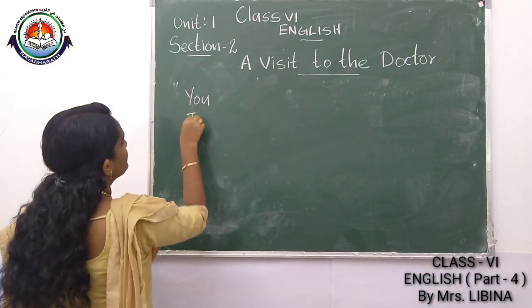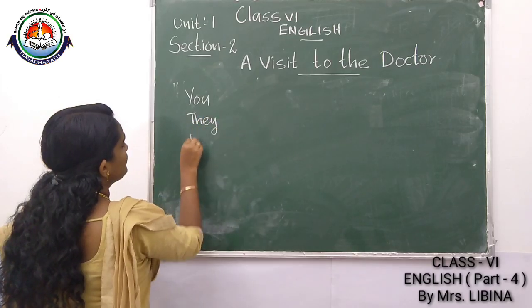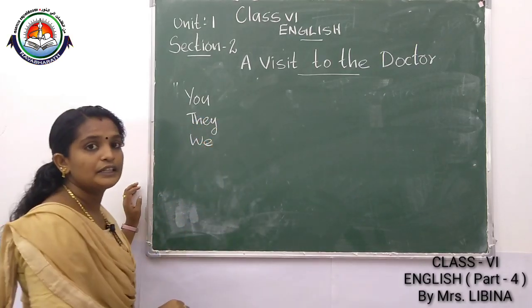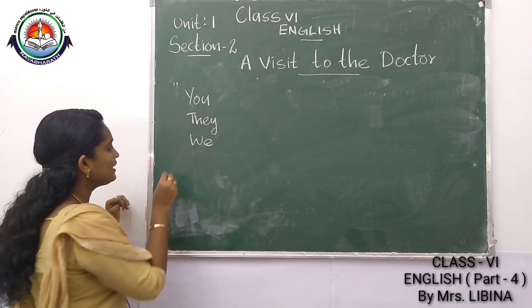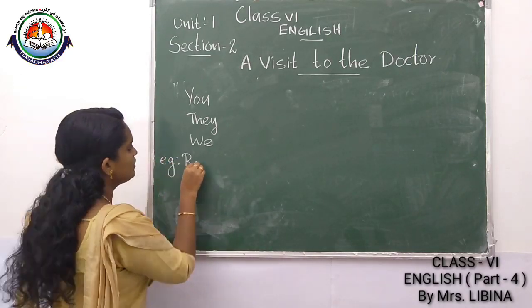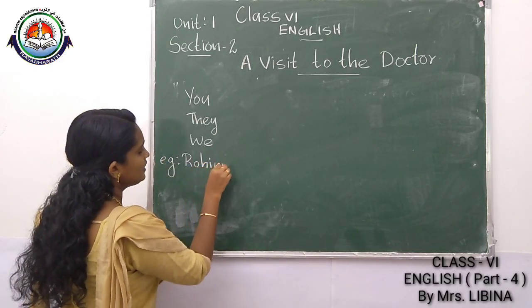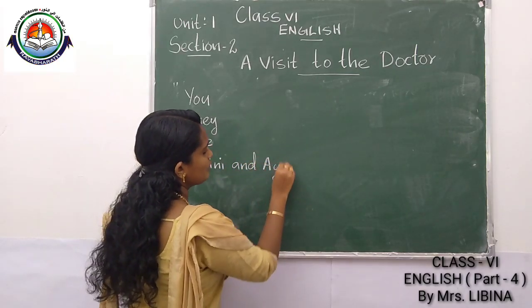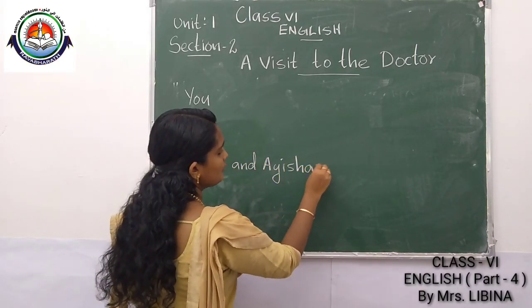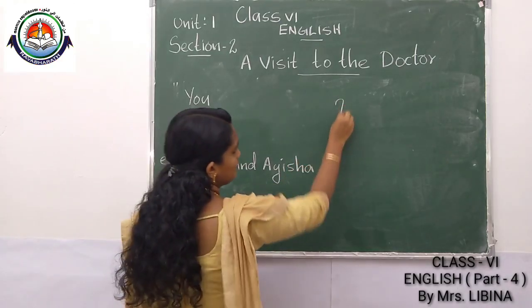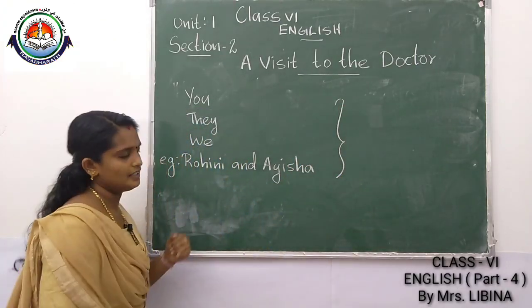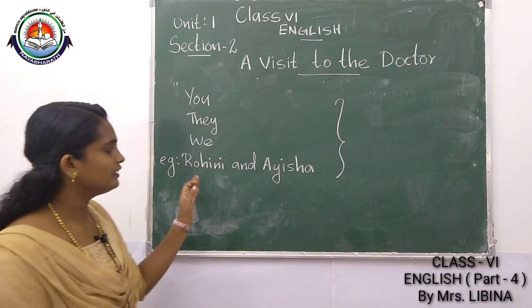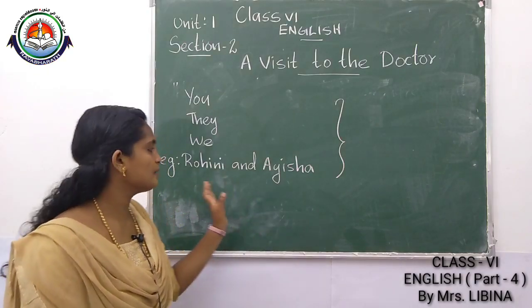You, they, we, and with the plural noun. One plural noun example I will give: Rohini and Aisha. Plural noun means more than one person, place or thing. Here I have taken the names of persons.